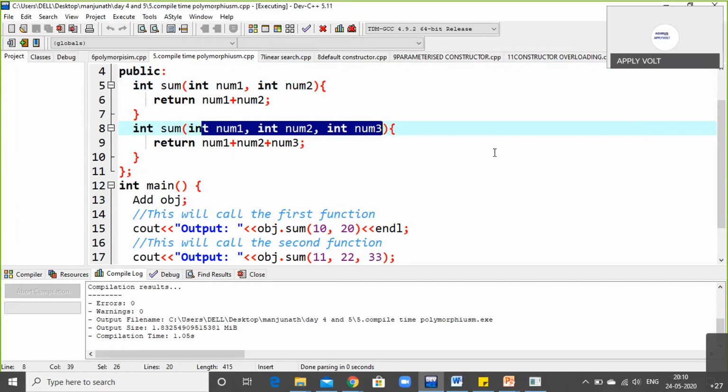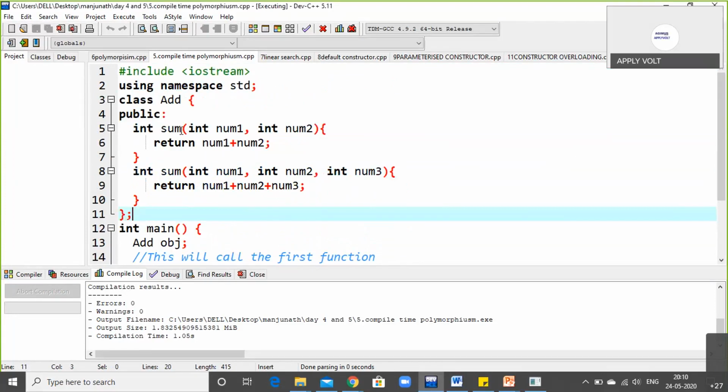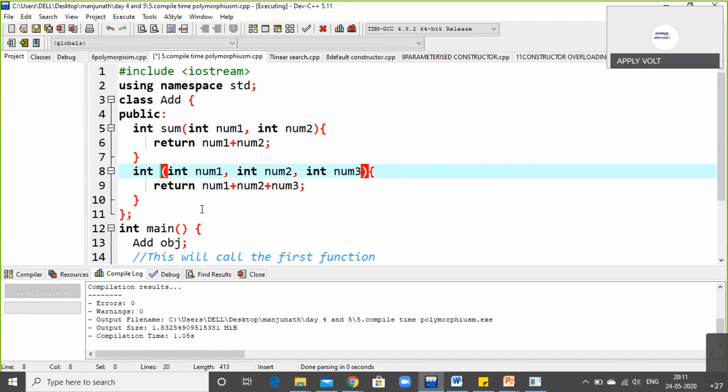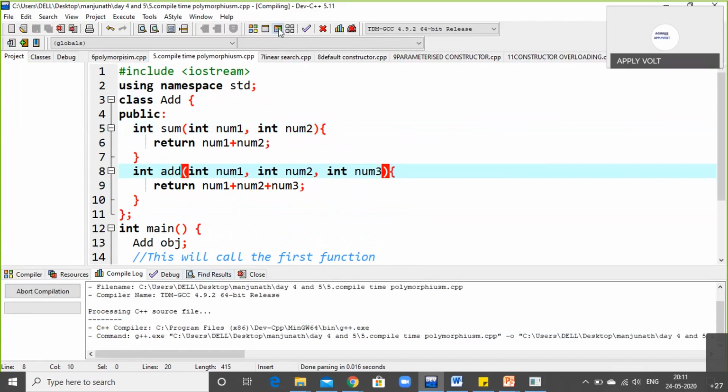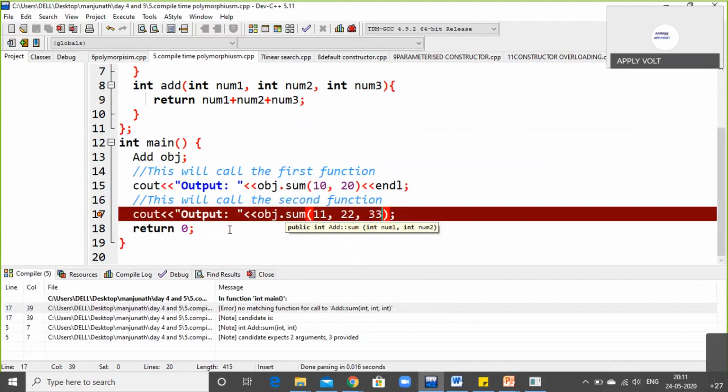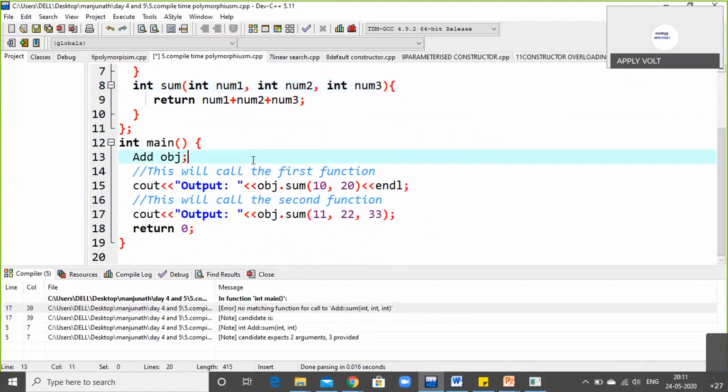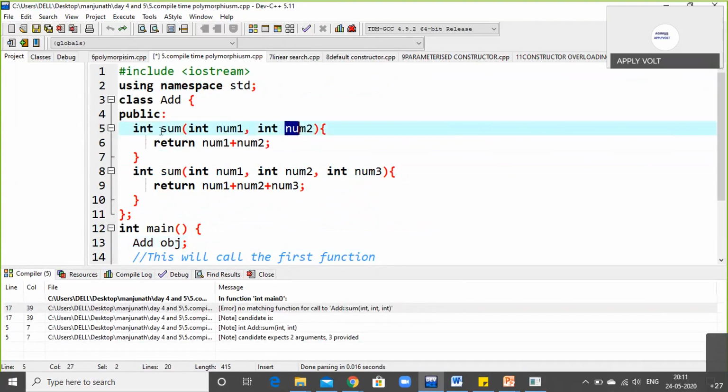Now one more question: why did you assign the same name, sir? See, I have used the same name because I'm inheriting sum. If I change the name here to add and run again, I'll get the output wrong. So I'm using this sum because the arguments are inherited when you place the same method to be called, and this repeating method is also called overloading.